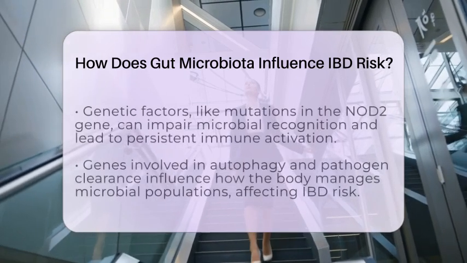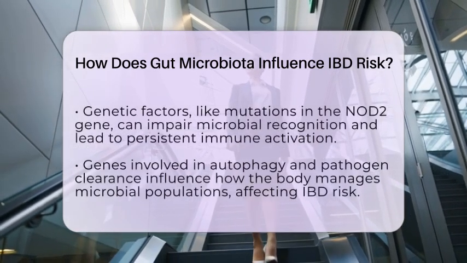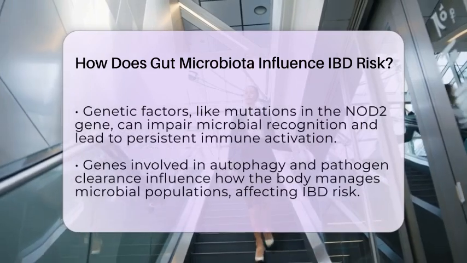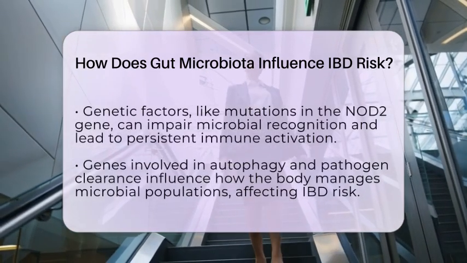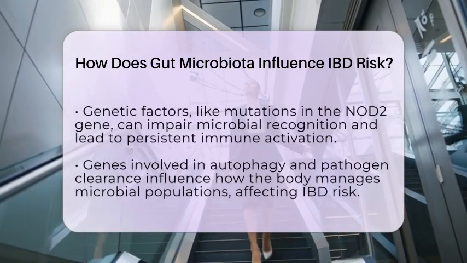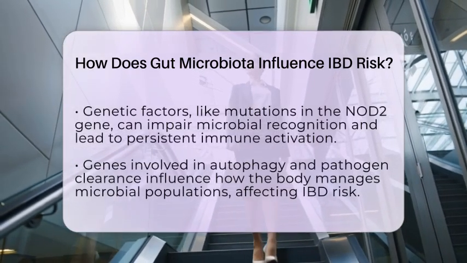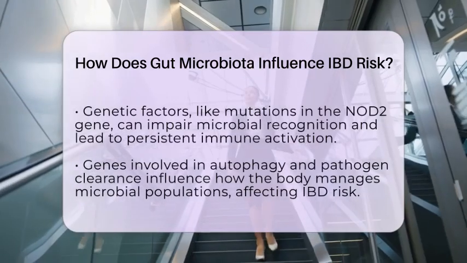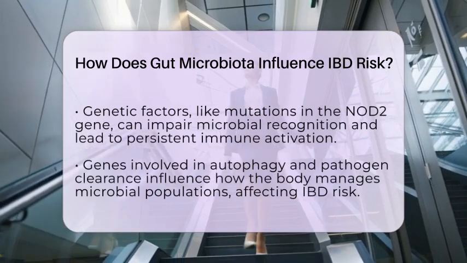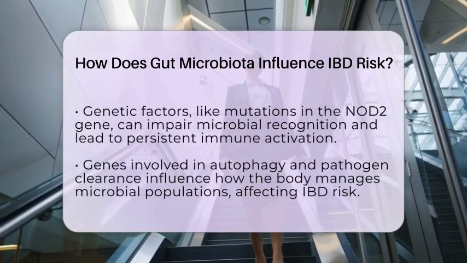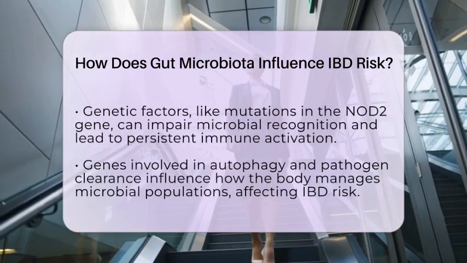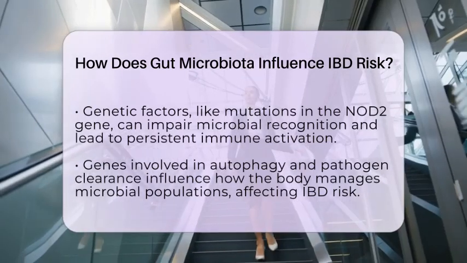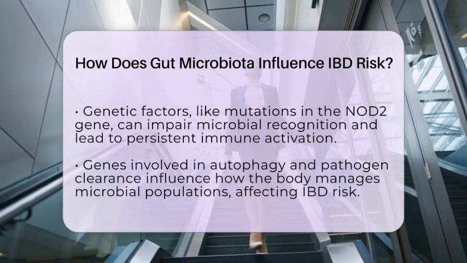Beneficial bacteria produce substances called metabolites, which help reduce inflammation and promote healing. One such metabolite is butyrate, produced by bacteria like Faecalibacterium prausnitzii. When these helpful microbes decline, the gut loses its ability to control inflammation and repair itself, increasing the risk of IBD. This is why maintaining a healthy, diverse microbiota is so important for colon health.